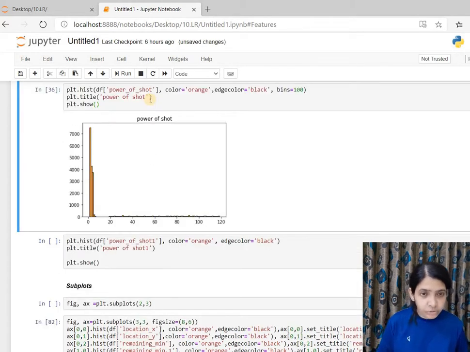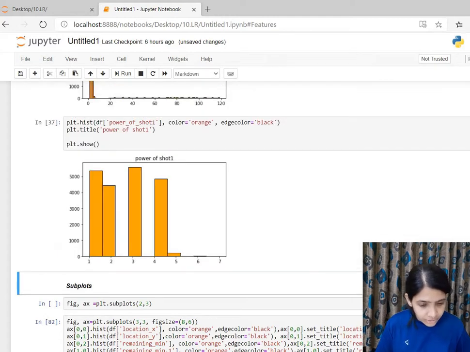So for power of shot, this is the frequency distribution that it has. We have seen that there is one more feature with a similar name, power of shot 1. So let's run that also.